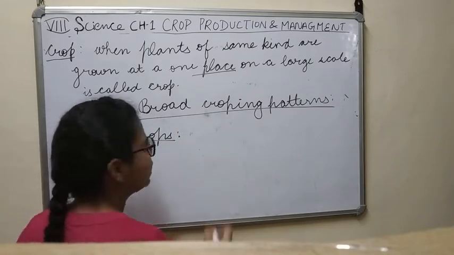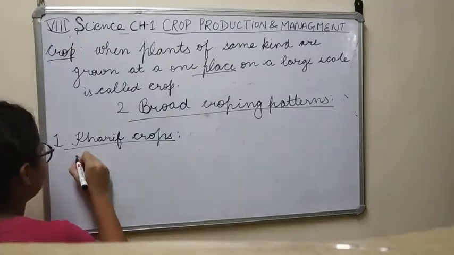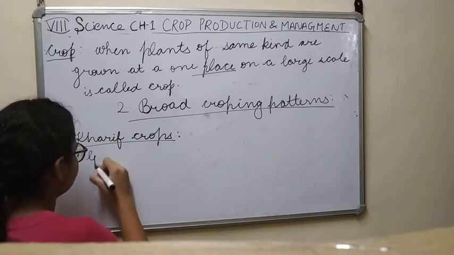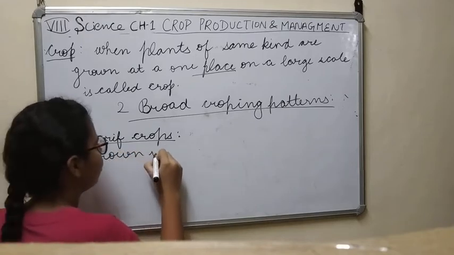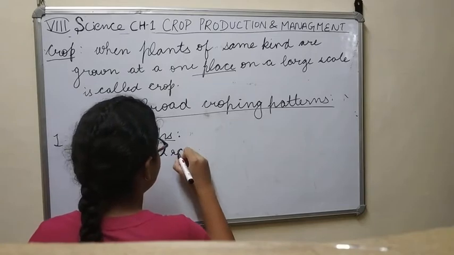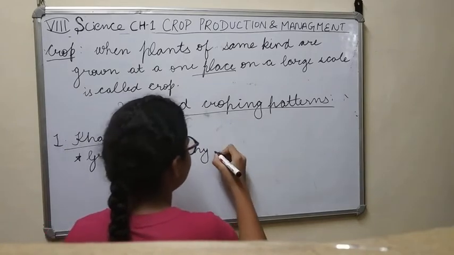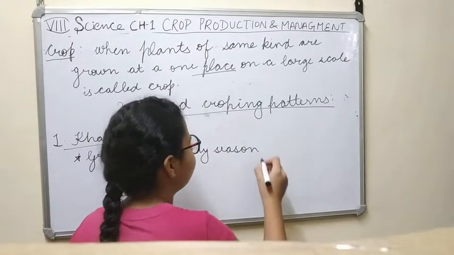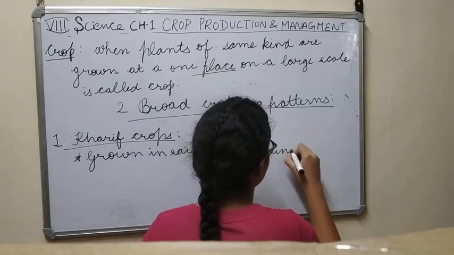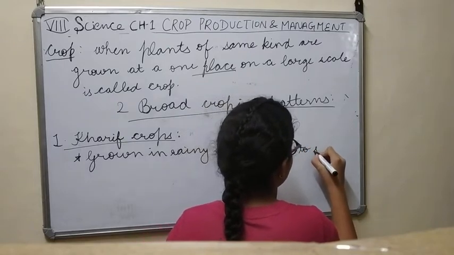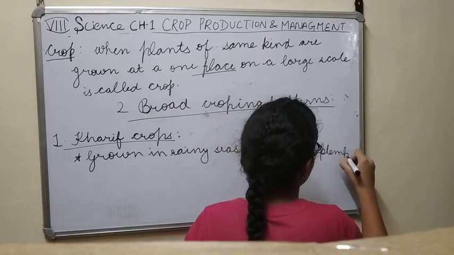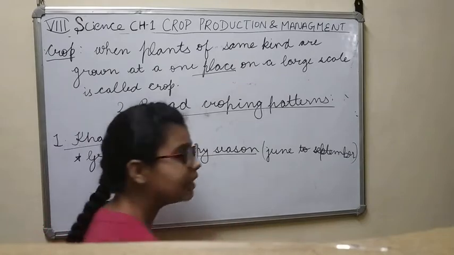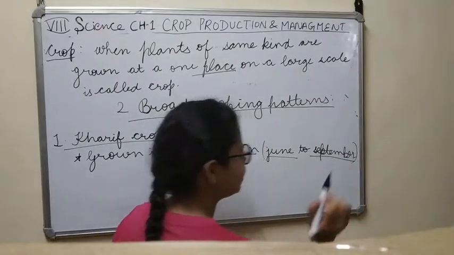Right? These are the Kharif crops, which are grown in the rainy season, and the rainy season in India is generally from June to September, right? Rainy season in India is generally from June to September, right?